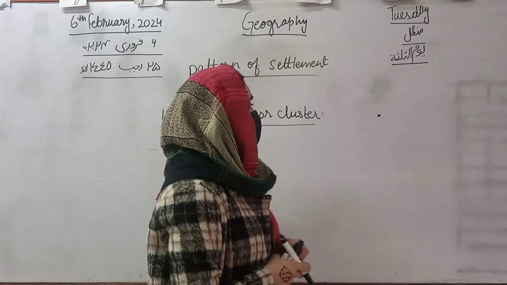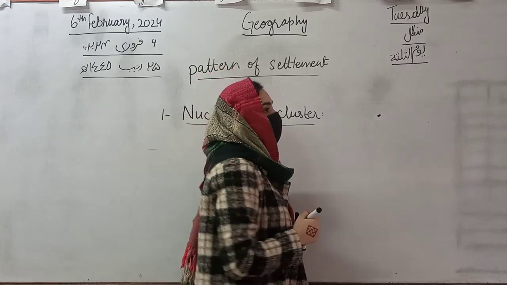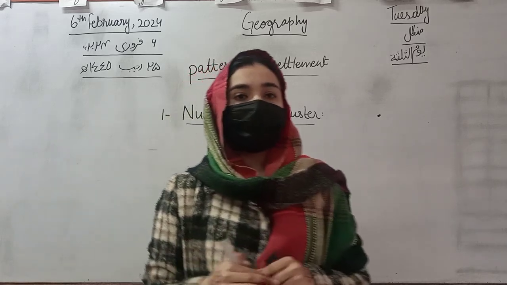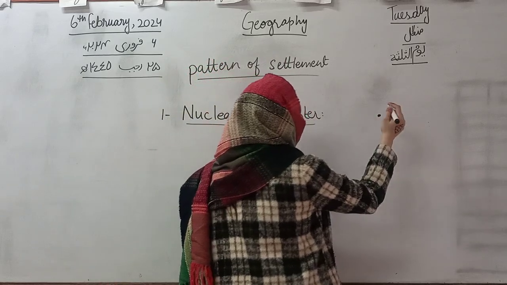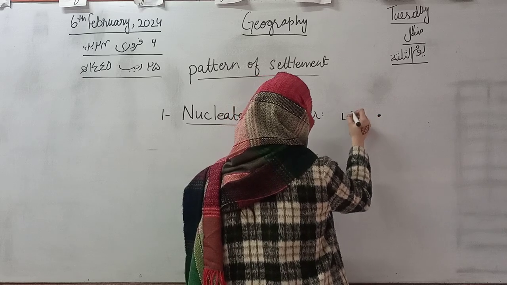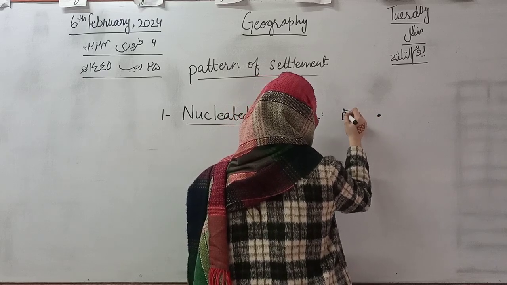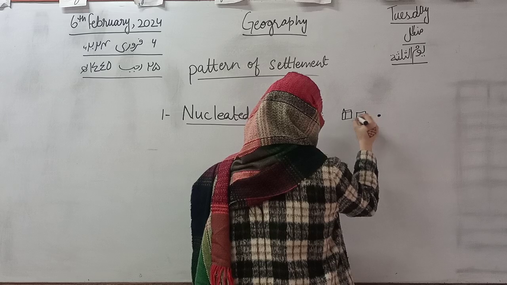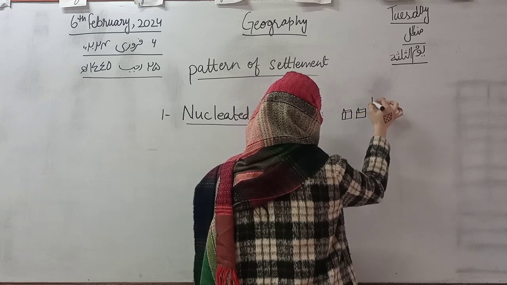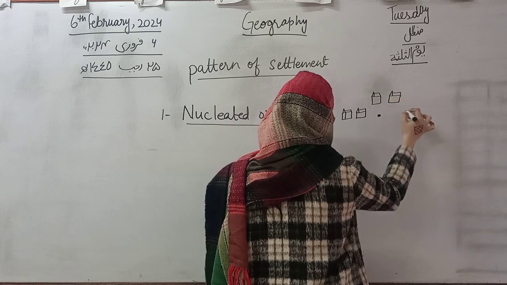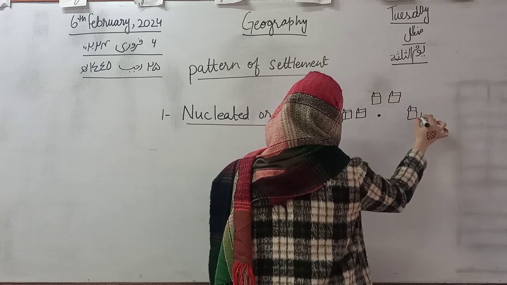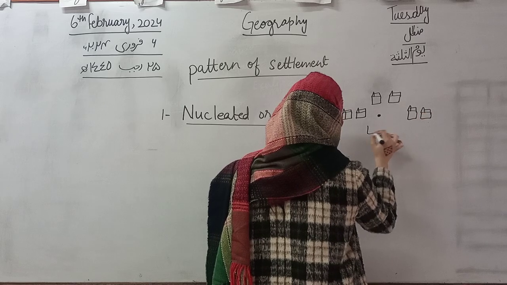So a center point is any place where anyone can get access easily. The houses are built according to this center position in the form of clusters or groups. So you can consider this type of settlement as a nucleated and clustered settlement.